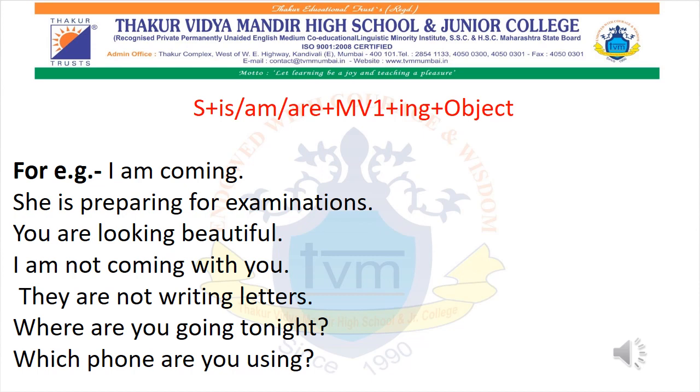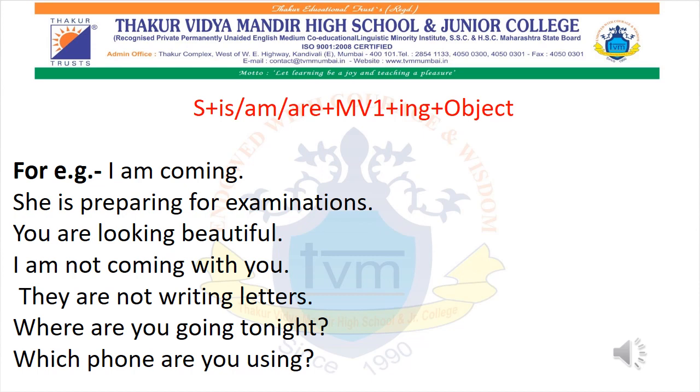Even if they tell you all to convert a particular sentence into present continuous tense, then you all have to make use of the helping word is, am, are, depending upon whether it is talking about he or she, they.